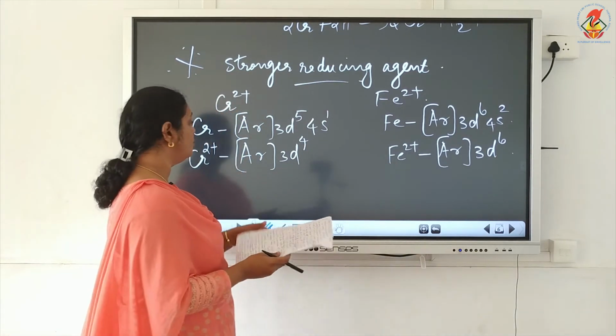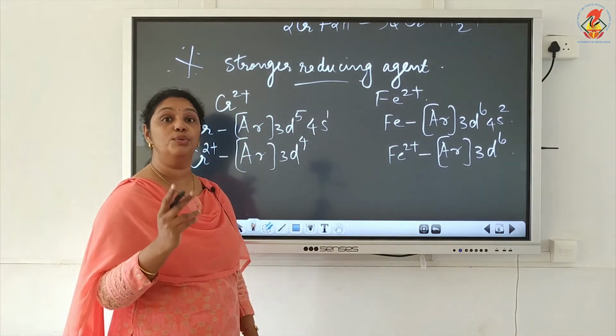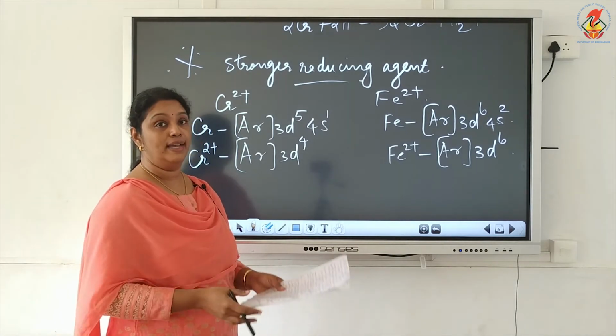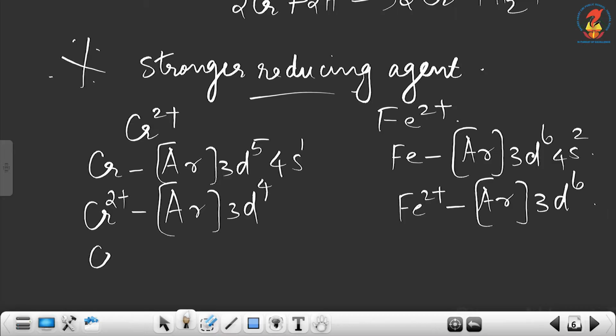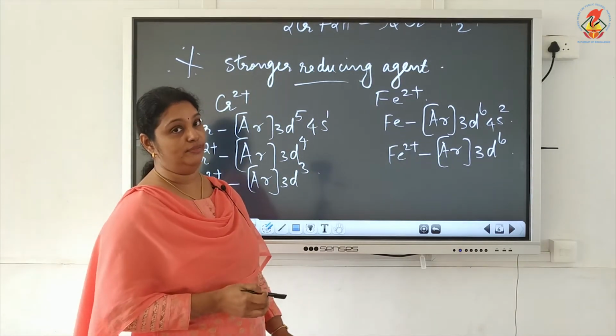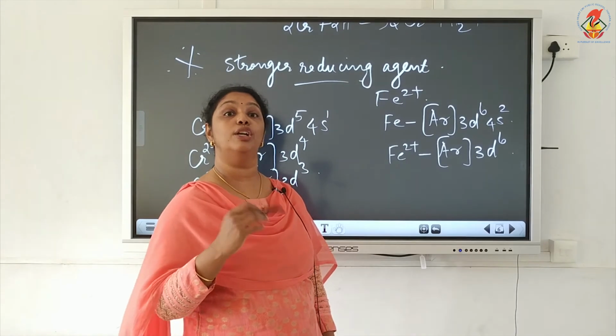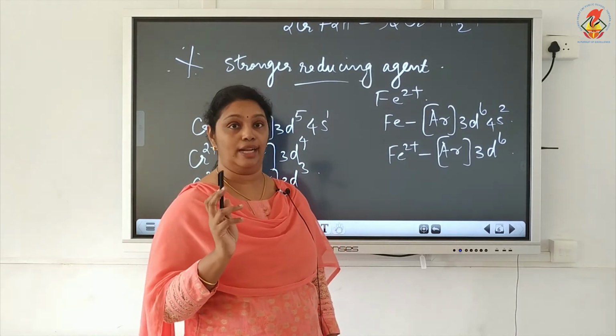So Cr2+ undergoes oxidation by losing one electron and changes to Cr3+. So what will be the configuration of Cr3+? Cr3+ will be argon 3d3, and you know Cr3+ is stable with half-filled t2g3 configuration. Now Fe2+ is a reducing agent, meaning it undergoes oxidation by losing one electron.